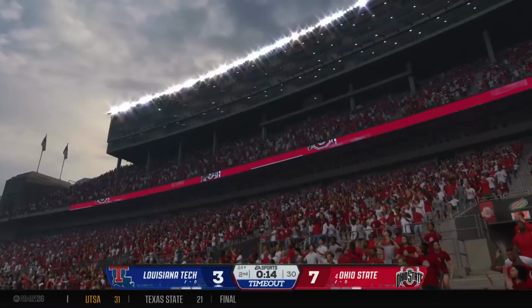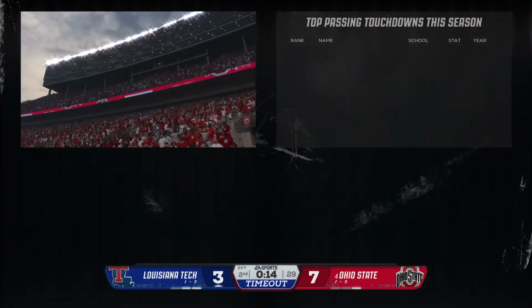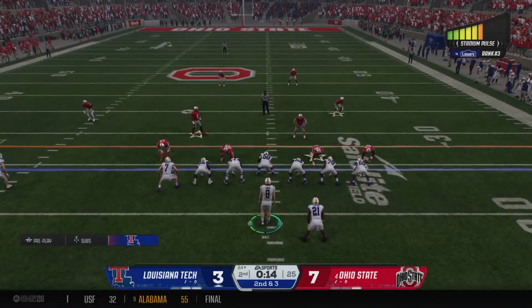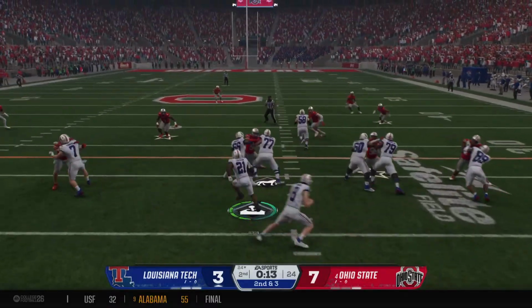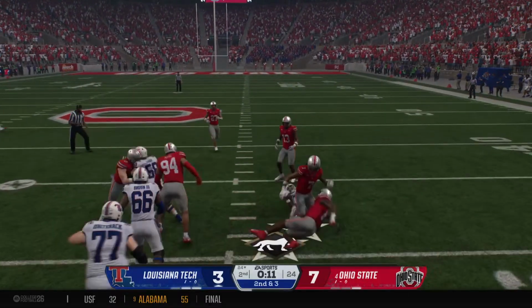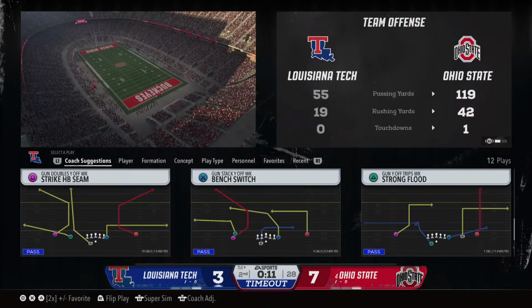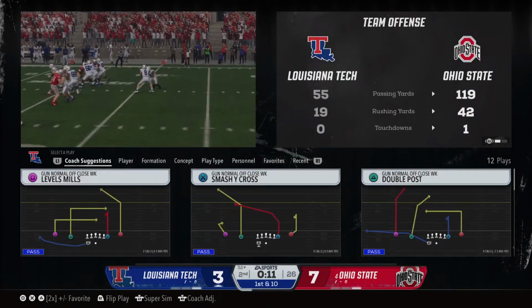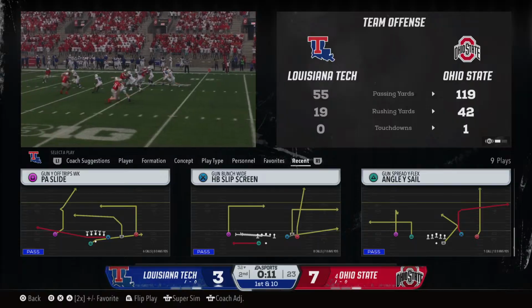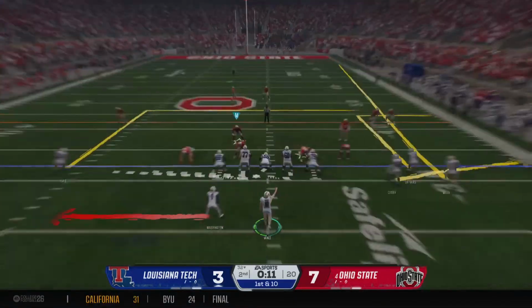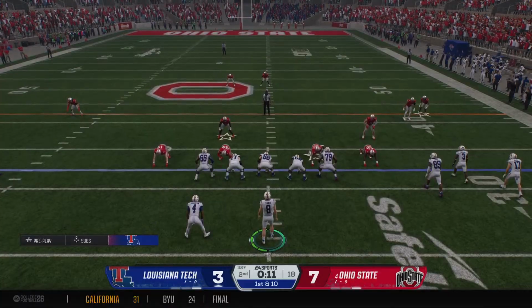A 7-yard pickup. It'll be 2nd and 3. The clock will stop with this timeout from the offense. They'll get a chance to regroup on the sideline. He's brought down, but it'll be enough for a 1st down. Quick timeout call by the offense after the play. Time dwindling away as they try to put points on the board right before the half.